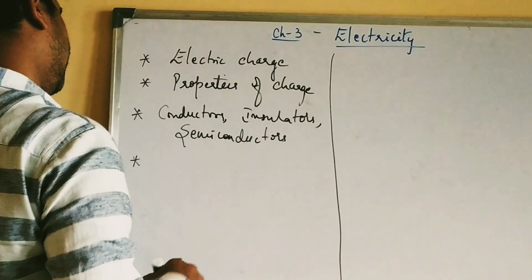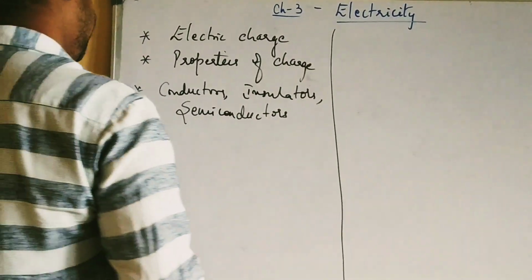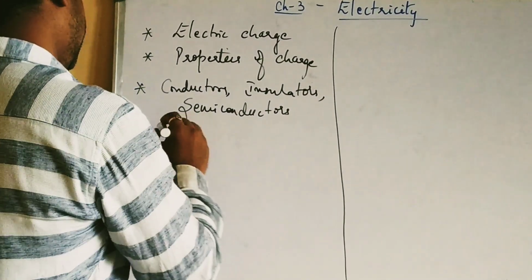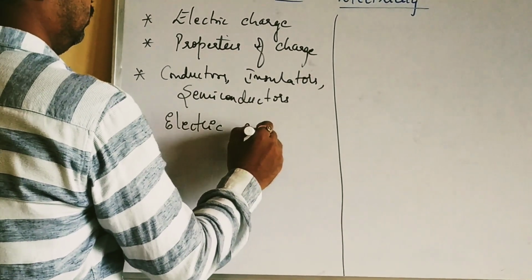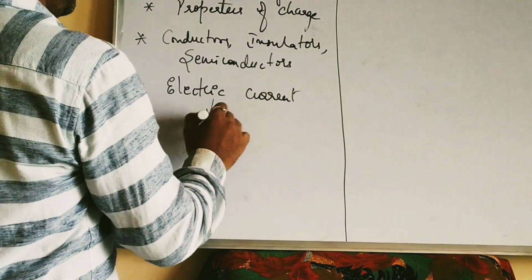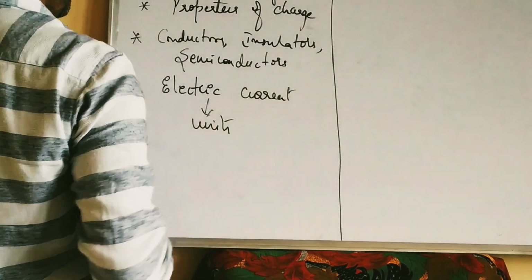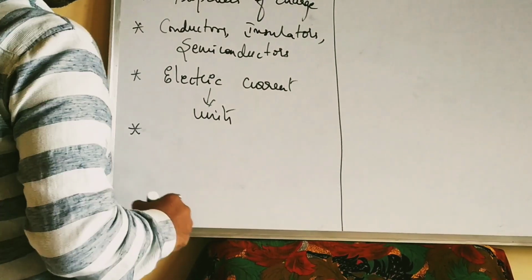Then we also discuss about the electric current. Then electric current and its unit also we will discuss. Okay. Then we shall have the definitions.